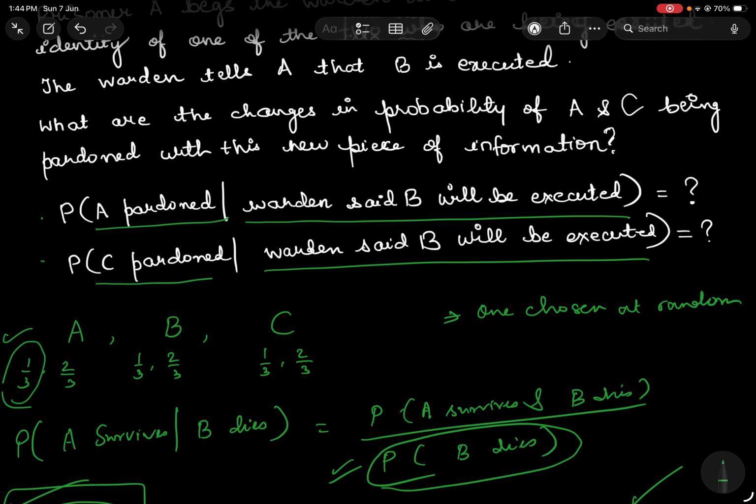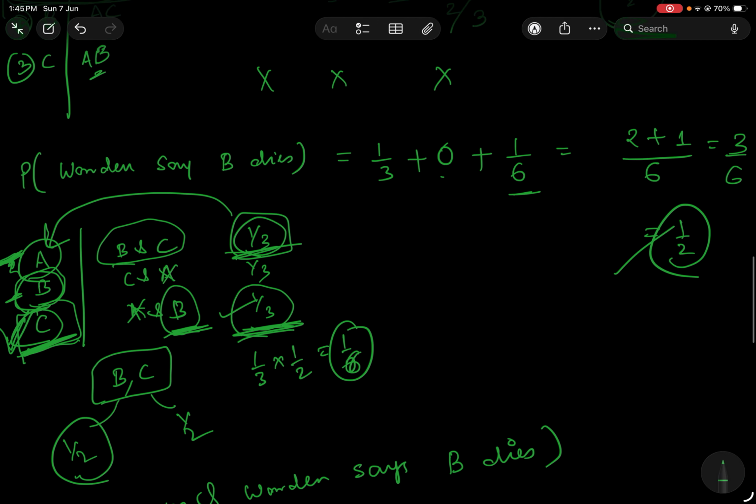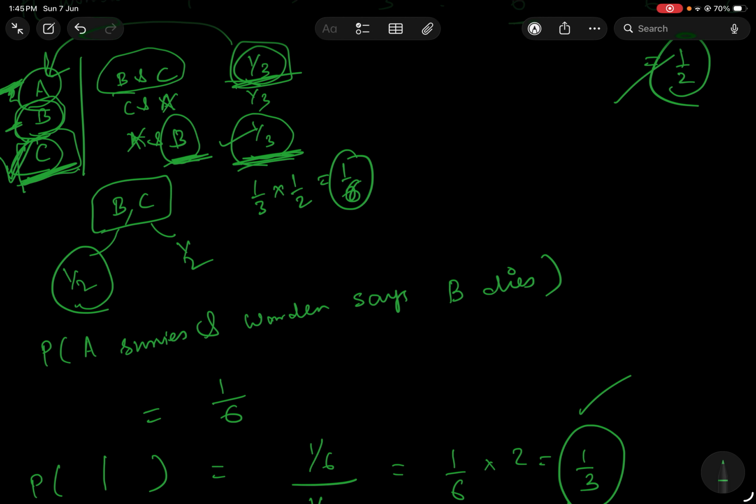That probability is different from the probability of B dying, and that changes the whole equation of the question. So it's very important to look at the detail of the question being asked before you actually calculate the probabilities. It may look very similar, it may look one and the same thing, but keep in mind what is being asked. Don't miss any detail when you're asked these types of questions.